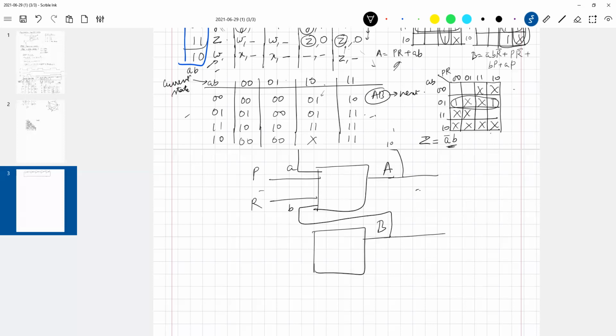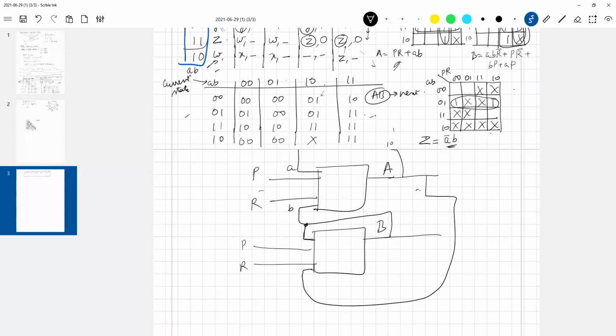Similarly, B will have these 2 inputs, again a function with P and R, and you'll have an output connected from here, and similarly this function gets connected from here.